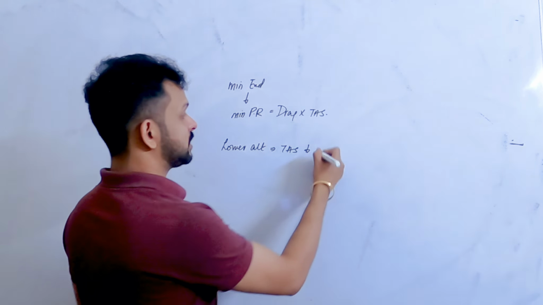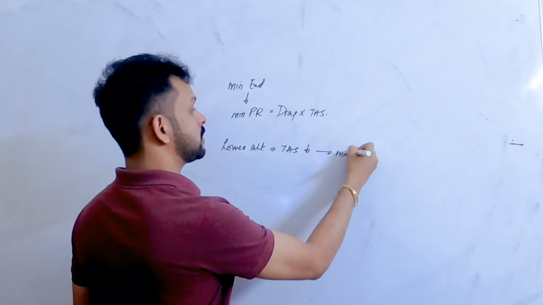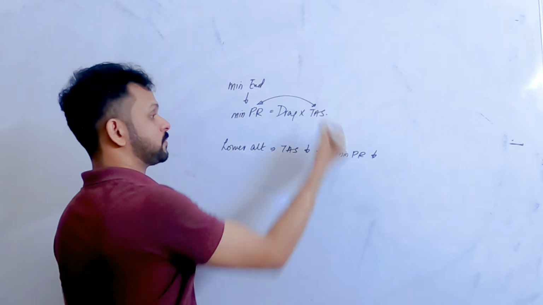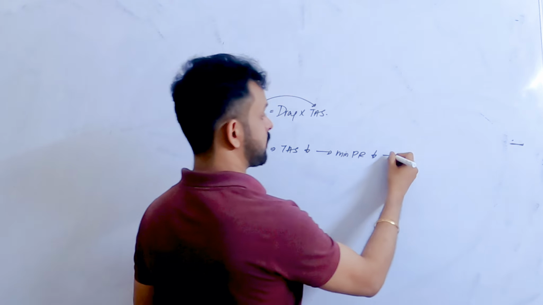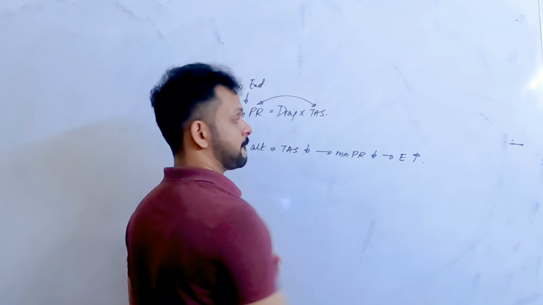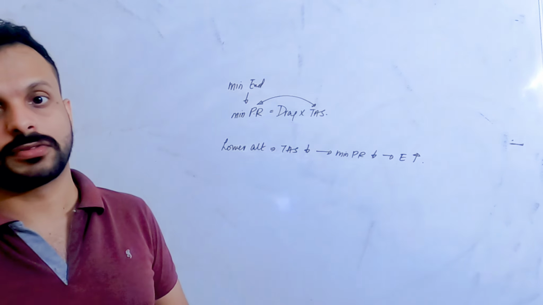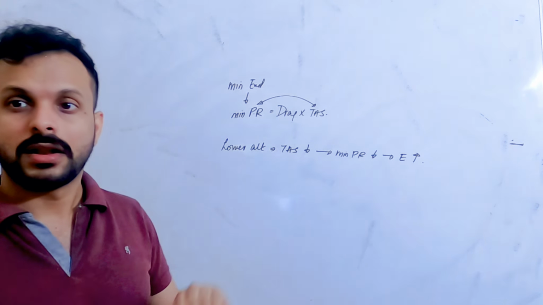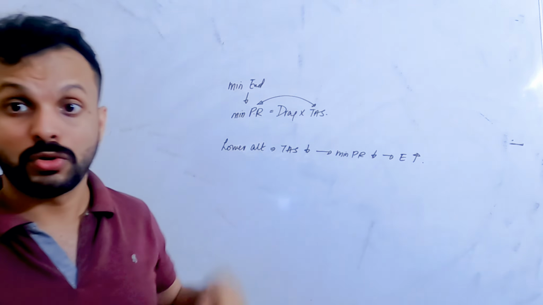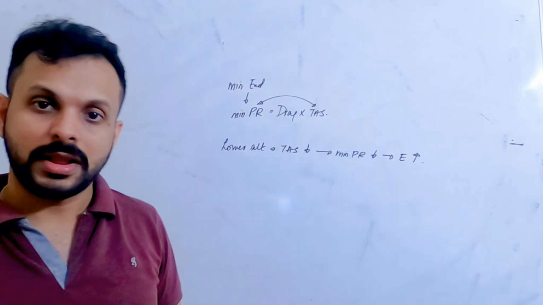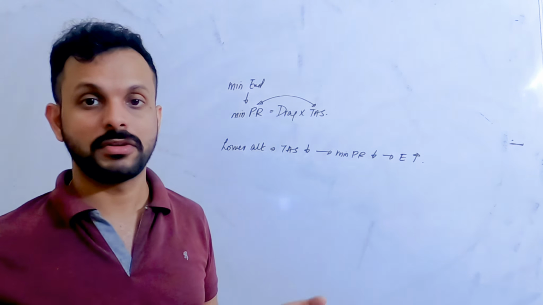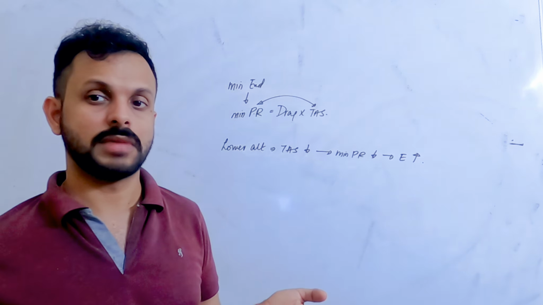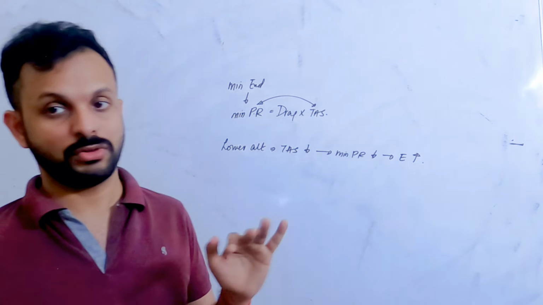What happens when TAS reduces to the minimum power required? It reduces. And therefore, what happens to endurance? When power required reduces, endurance increases. When it comes to piston engine aircraft, flying at sea level, that's the lowest it can fly, is going to give you its best endurance. Unfortunately, aircraft are not meant to fly at sea level. You have to climb and go up, and therefore for piston engine aircraft you have to accept lower fuel efficiency as you go up.